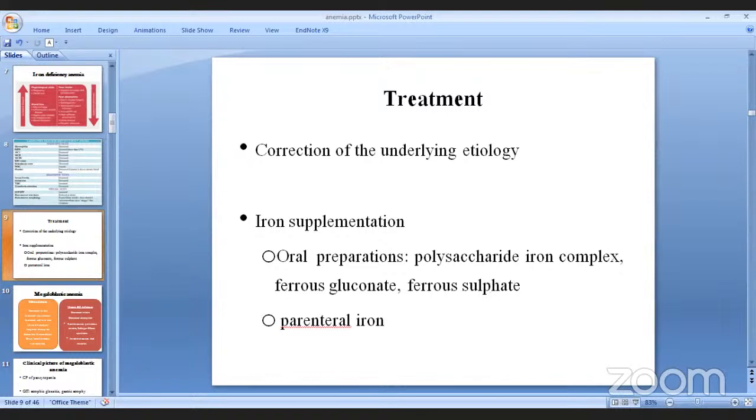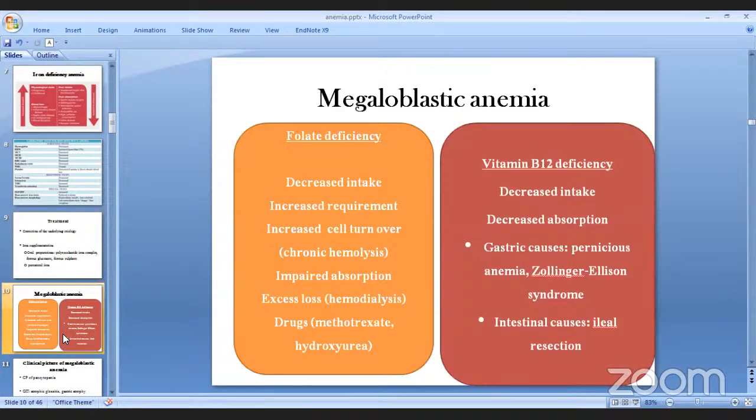Compliance low हुन सक्छ. यस्तो केसमा we can also give parenteral iron, right? त्यस्तो केसमा, or if there is too much bleeding and the person's supposed to get iron real fast, त्यस्तो केसमा पनि हामीले parenteral iron दिन सक्छौं. But not in all cases we give parenteral iron, है त. त्यसपछि चाहिँ let's talk about megaloblastic anemia.